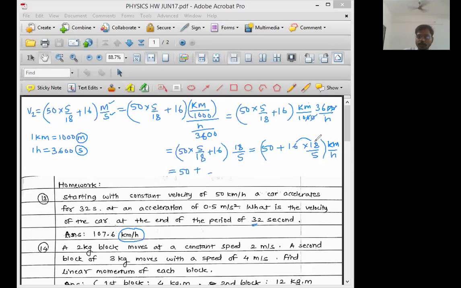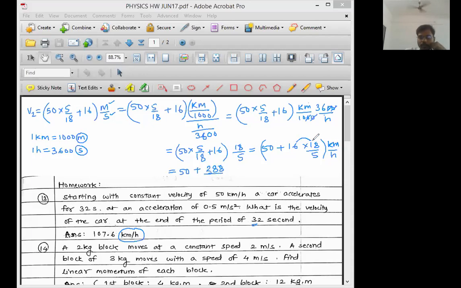First we will do 16 into 18, then we will divide by 5. Okay, Tanvi, Devi, Shreyas, Shreya, Arshita, all of you have given the same answer. Sneha is saying 288. Okay, all of you are saying 288. All right.